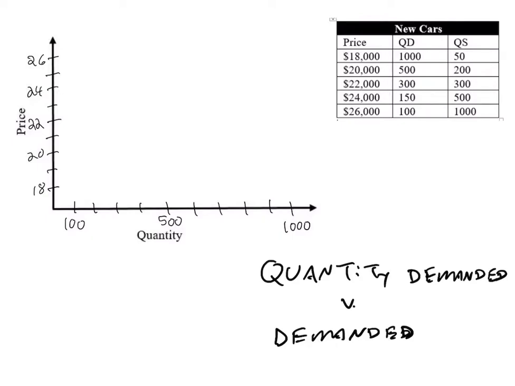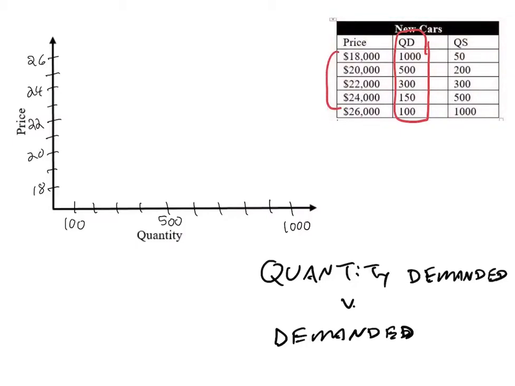If you look at the schedule up here for new cars, I want to look at new cars because it's something that we've seen a lot of price changes and deals with lately, because people are staying home and aren't at work, so they're trying to sell cars. So quantity demanded is shown right here in this column. At all these different prices over on the side, this is how much people would demand.